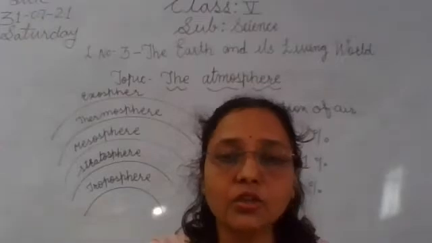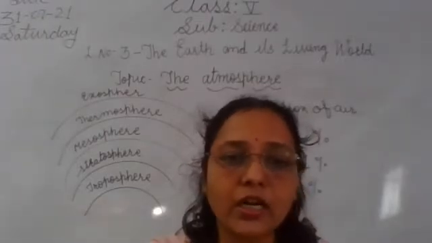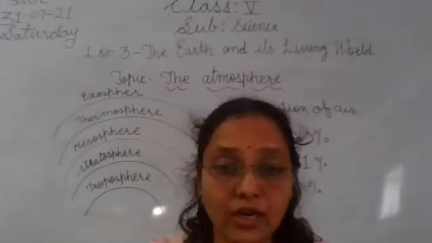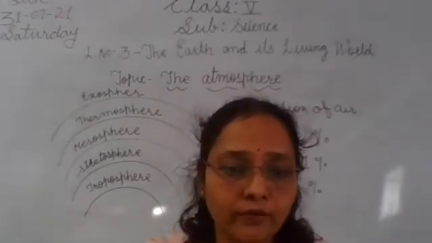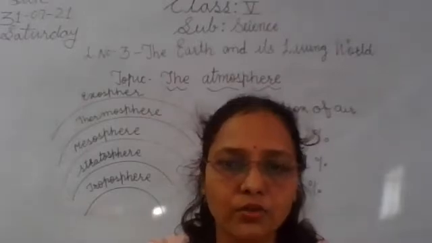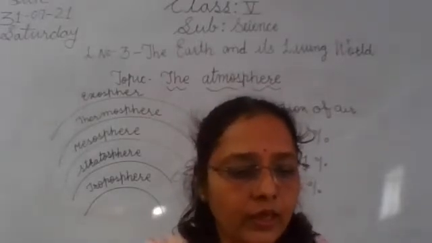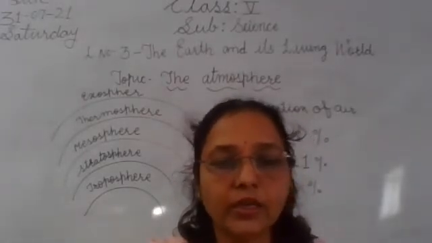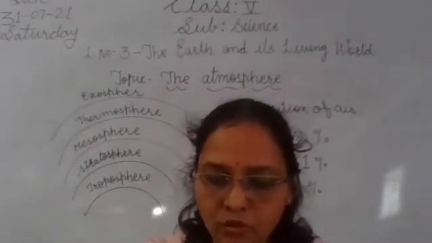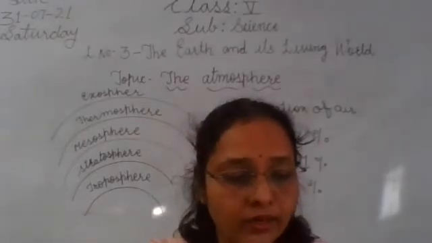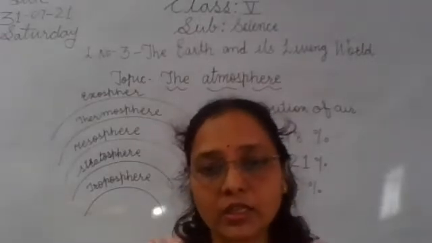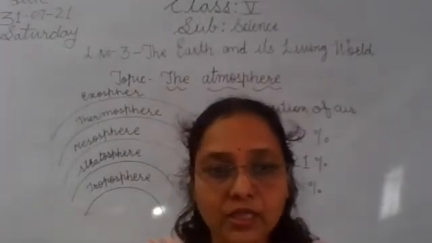The conditions in the troposphere change continuously due to temperature rise, water, rainfall. They affect the living world to a great extent. So living things are found here. The troposphere is the lowest layer. All the changes of weather take place in this layer.